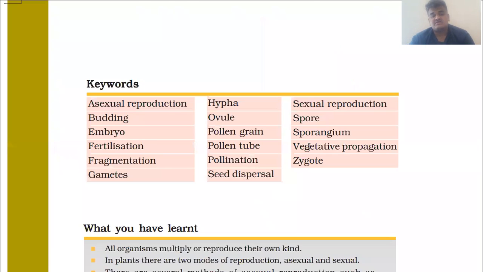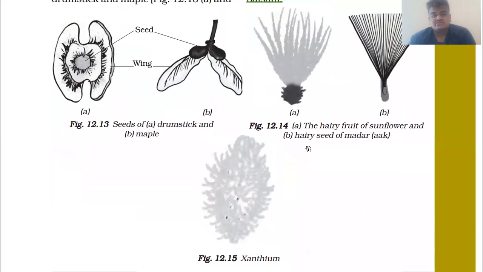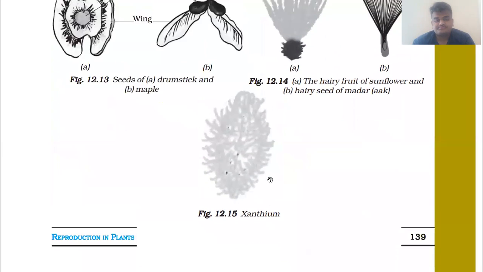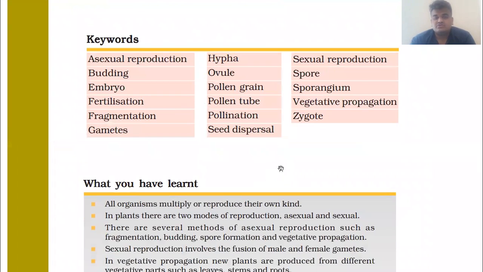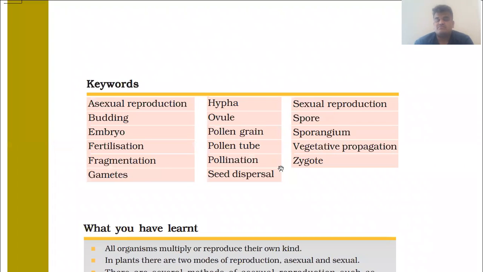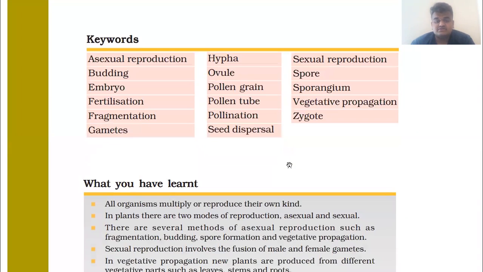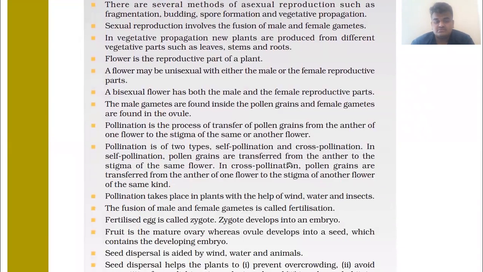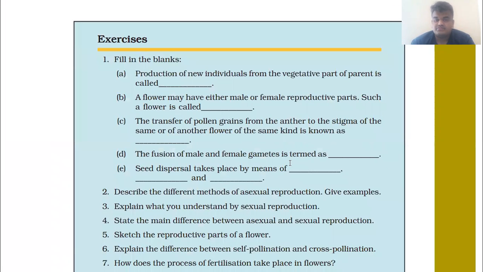These are the basic reasons, and observe these figures also. So this was the last topic, seed dispersal, from this chapter, reproduction in plants. So this chapter is completed, and in the next session we are going to start a new chapter.